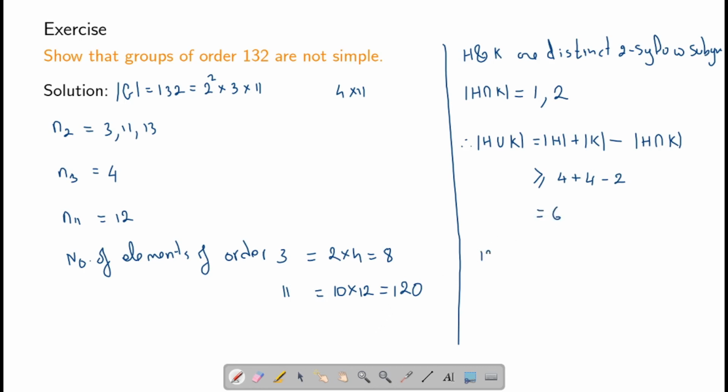Now 120 plus 8 plus 6 is equal to 134, which is strictly greater than 132. This gives us a contradiction, and therefore any group of order 132 is not simple.